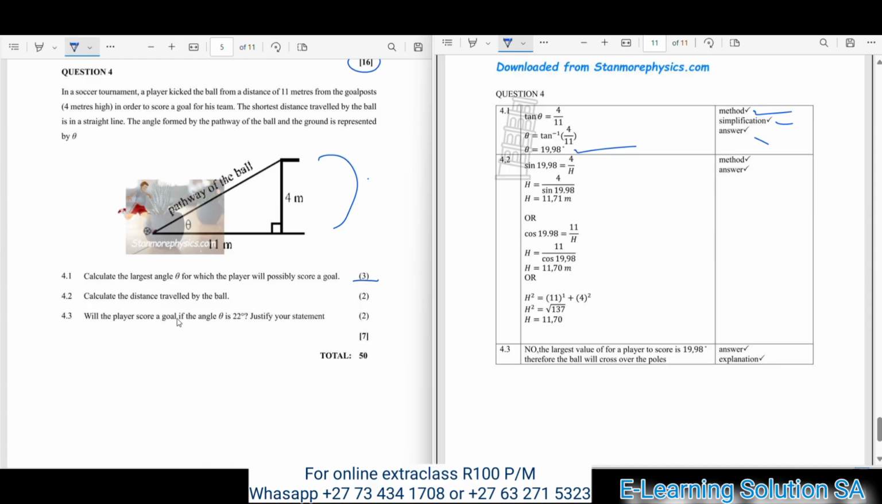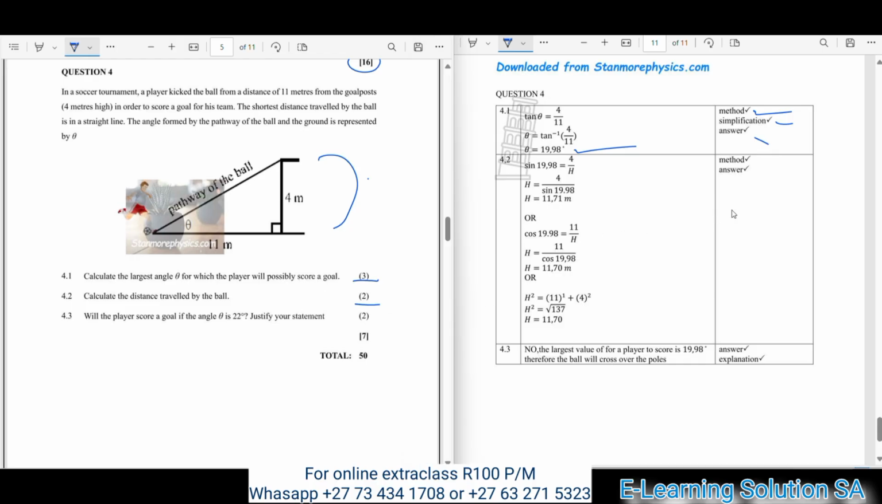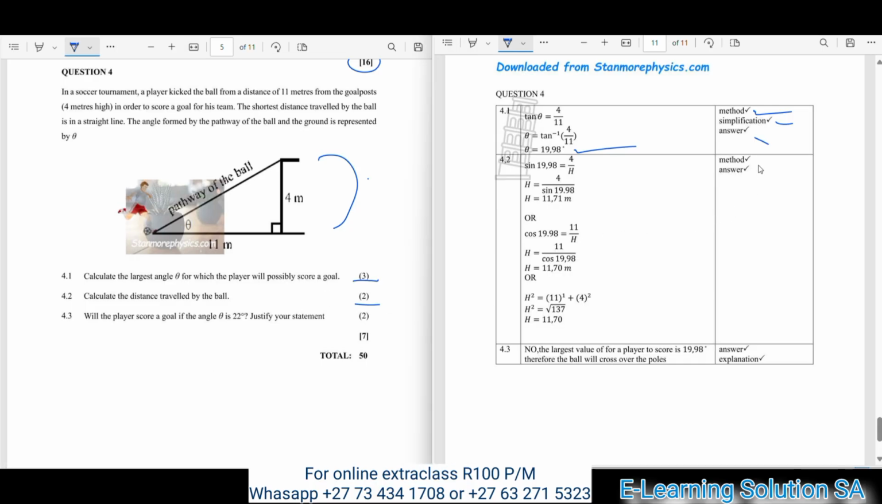Okay, now let's move over to question 4.2. Calculate the distance traveled by the ball. 2 marks for this question. Okay, there's a mark for using the correct method and your final answer. So in this question, you have to get all of this correctly so that you can get that 2 marks. It's very much important, guys. You must make sure that you get it. Okay, so it was your final answer. You must make sure that you get that.